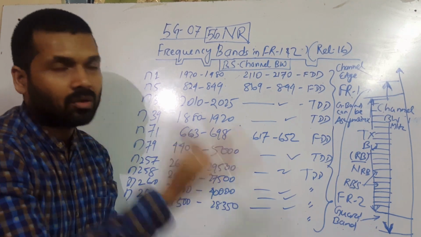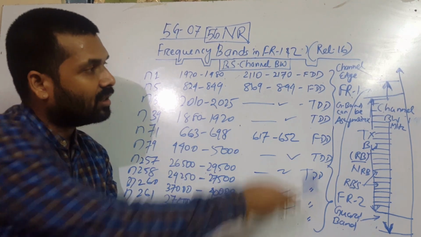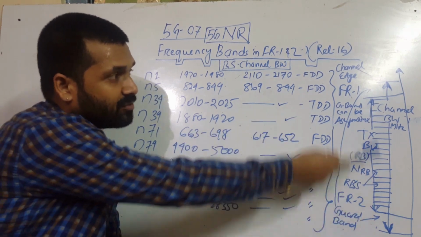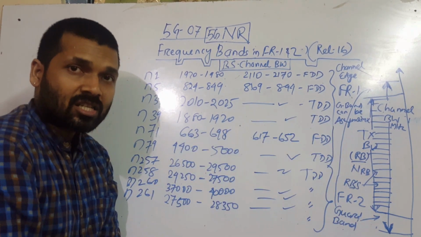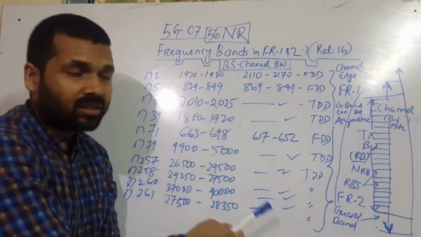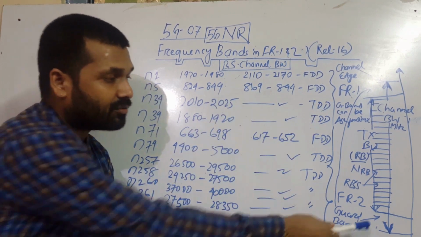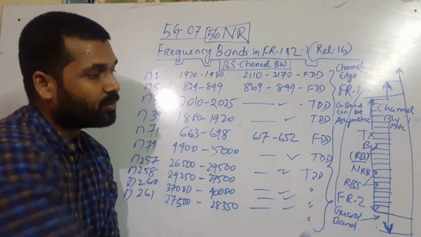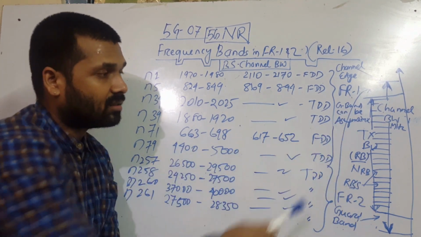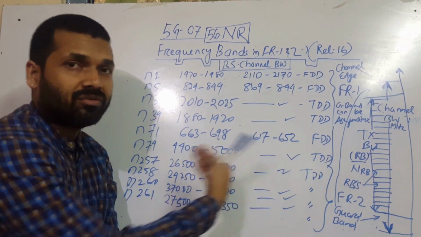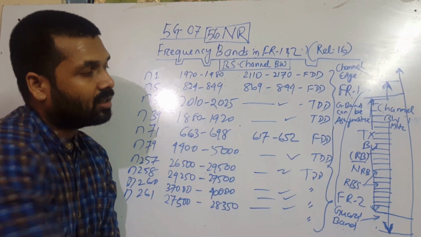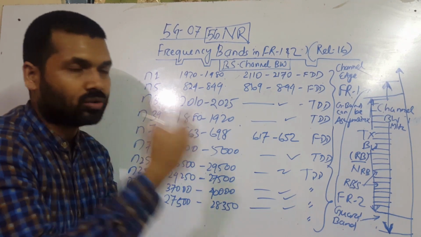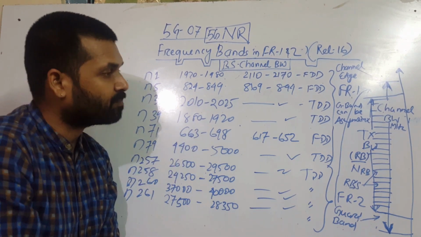How that will be allocated in uplink and downlink depends on which mode we are using. If we are using FDD mode, then there is a different transmission bandwidth for uplink and downlink. So we have different frequencies allocated, and different guard bands for both uplink and downlink. Now if it is TDD, we don't have two different allocations for uplink and downlink. We use only one transmission bandwidth for both uplink and downlink transmission and reception.